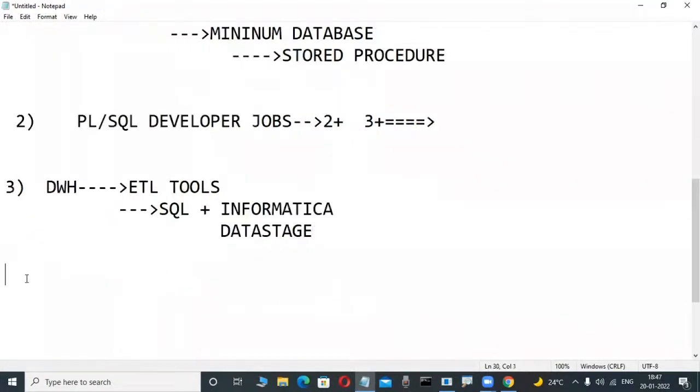Again, yes, business analysts are there. That is a reporting programmer. Reporting tools they are learning only; it is an easy way to get jobs. So many reporting tools are there worldwide.